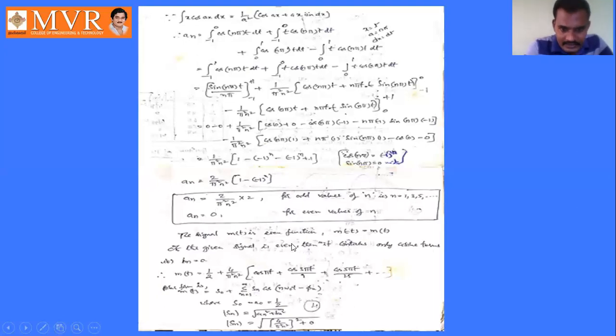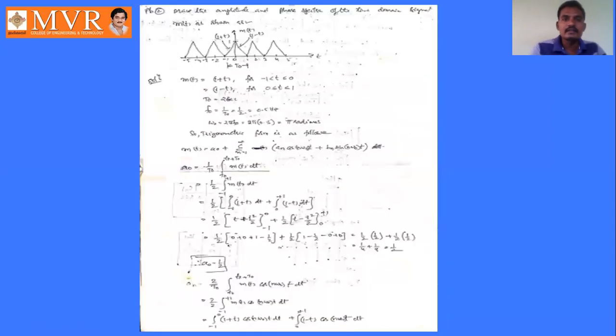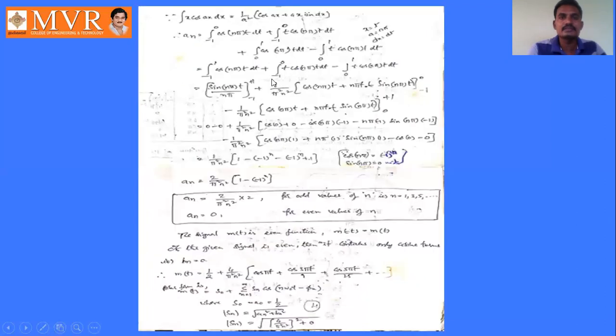The signal m of t is an even function. What is the definition of even function? It's a mirror image and original image, both are equal. That is m of t equal to m of minus t. If you see the waveform of this given problem, this is m of t and this is the mirror image of this m of t. So the original image is equal to its mirror image, that is m of t equal to m of minus t. So here the signal m of t is an even function. That means it satisfies the expression m of t equal to m of minus t.